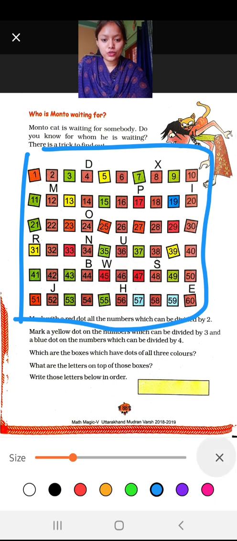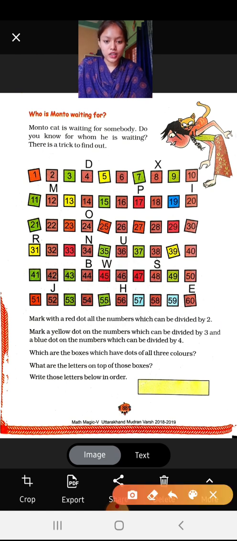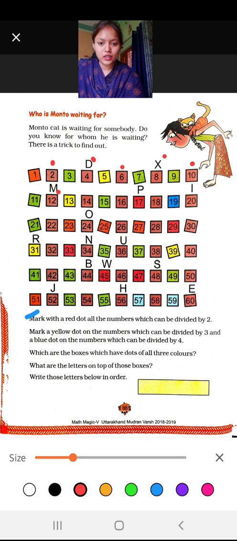So the first rule is, mark with a red dot the numbers which can be divided by 2. You have to mark the number which is divisible by 2 with a red dot. As you can see, 2 is divisible by 2 itself, so put a red dot. After this, there is 4, then 6, then 8, then 10, then 12, then